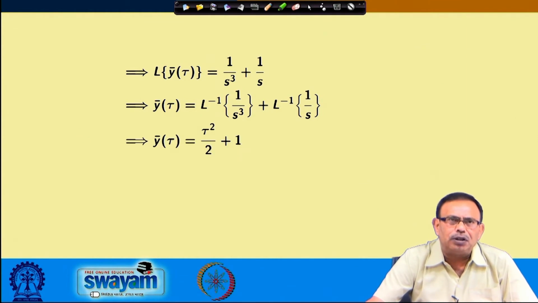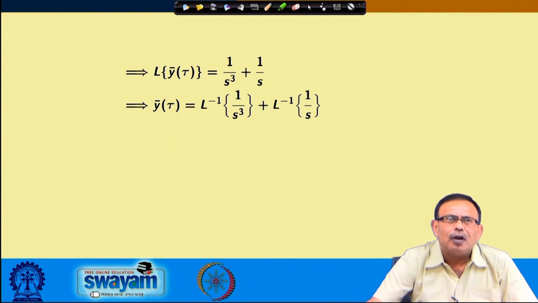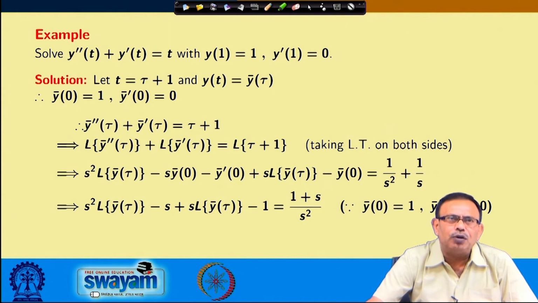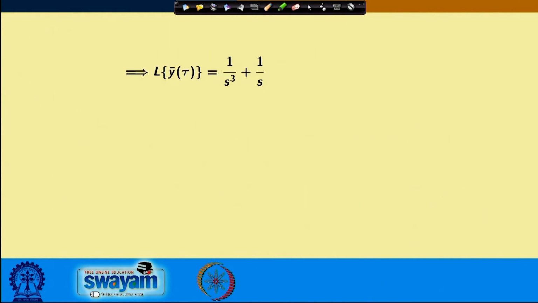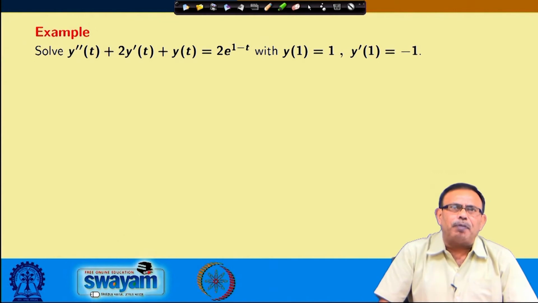So, y bar tau is tau square by 2 plus 1, and so y t will be obtained by substituting tau by t minus 1, because I assumed that t equals tau plus 1. So, your tau will be replaced by t minus 1, whole square by 2, and you will obtain the result as this one.